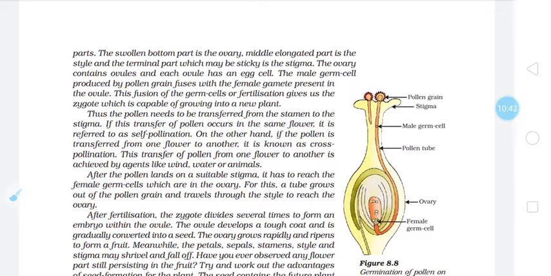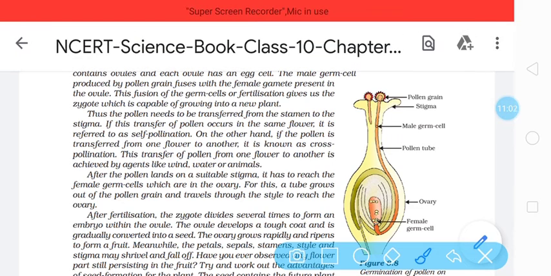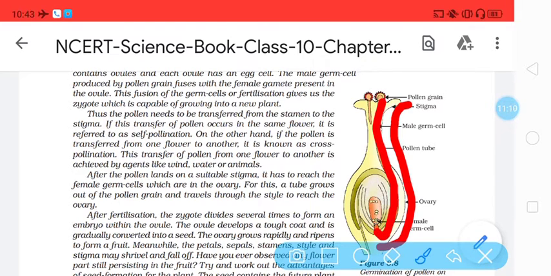So when these pollen grains land on the stigma, they recognize the right stigma, as well as the stigma recognizes the right pollen grain, and only then will it be germinated on the stigma, and then there will be a formation of a pollen tube. You can see here, this is a formation of pollen tube. This part is a pollen tube. So after germination of pollen grain, there will be a formation of pollen tube.